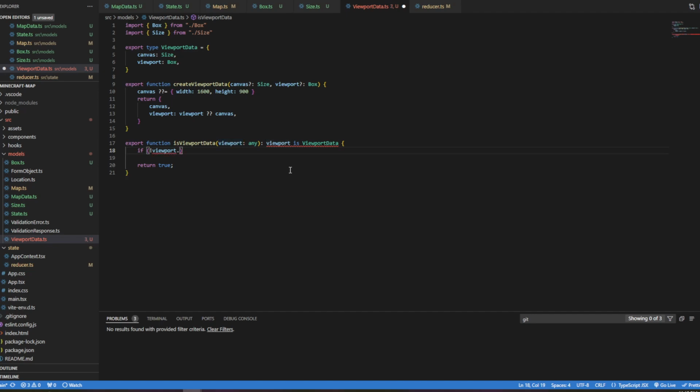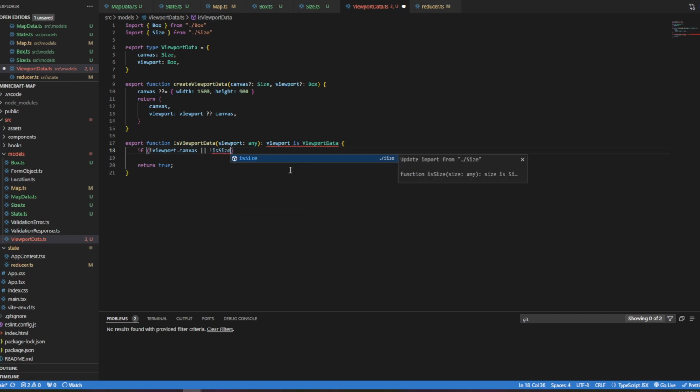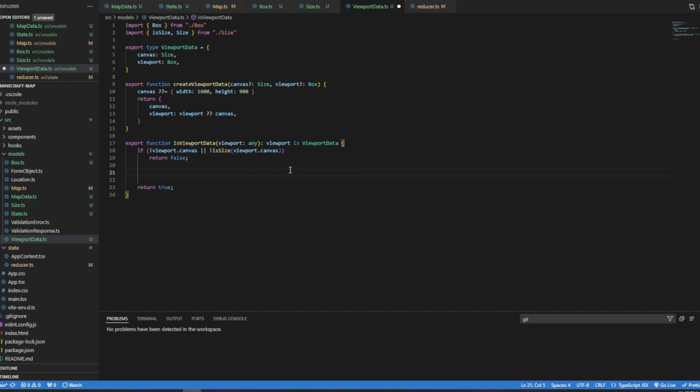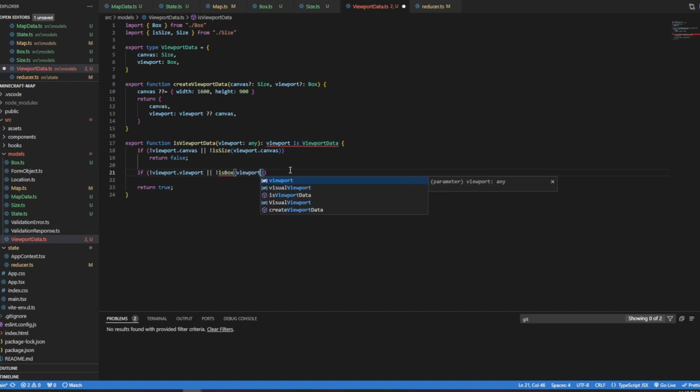Dot canvas. Or not isSize viewport dot canvas. And that gets a little bit silly, return false, because here we're going to say if not viewport dot viewport. It's a viewport with a viewport. Or not isBox viewport dot viewport.